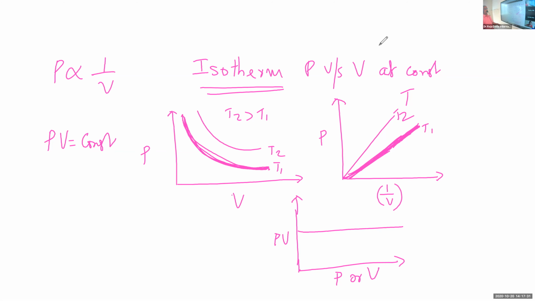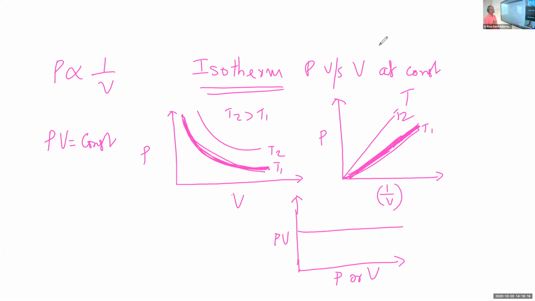That is also the graphical representation of Boyle's law. You will be given multiple choice questions with different types of graphical representations, and you will be asked which represents Boyle's law. Similarly, P against 1 by V is a straight line passing through the origin, or PV is equal to constant. PV is constant at a constant temperature, and therefore PV against P or V will be a straight line parallel to the pressure axis or the volume axis. That is also the Boyle's law representation.